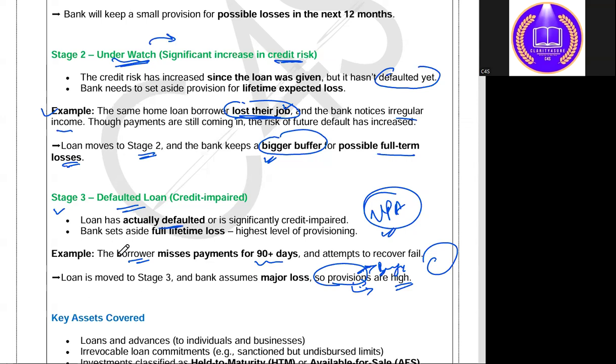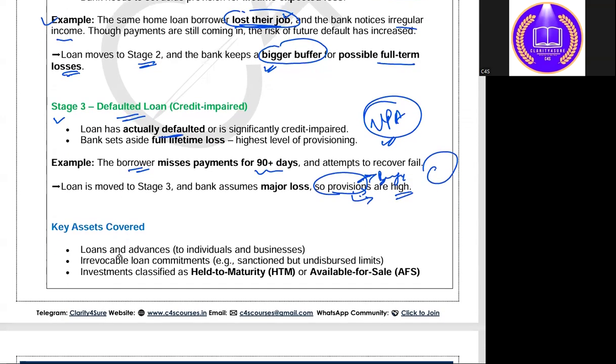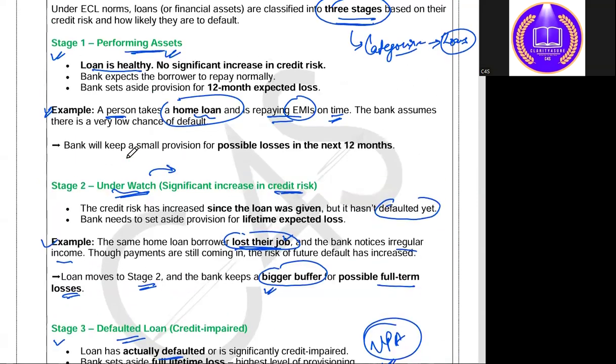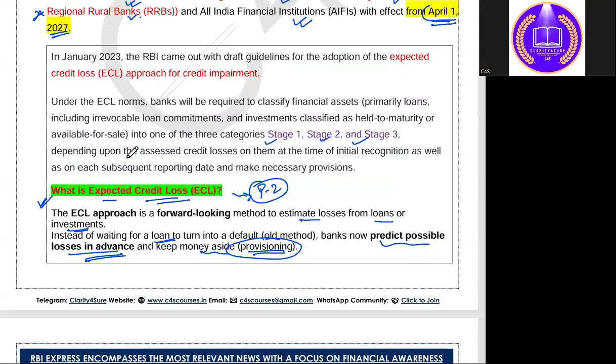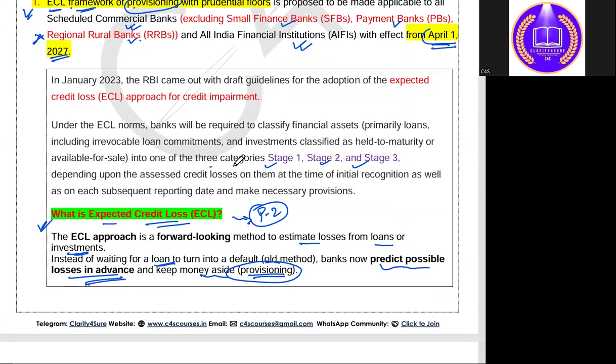Next, the key assets covered in this are the loans and advances given by the banks, irrevocable loan commitments, and the investments classified as HTM and AFS, available for sale. So this is all about the ECL, the three categories of ECL that we're talking about: stage 1, stage 2, and stage 3. Stage 3 is the defaulted, high-risk category, and stage 1 is the low-risk category. All right, ठीक है, क्लियर है ECL का concept, expected credit loss का concept.